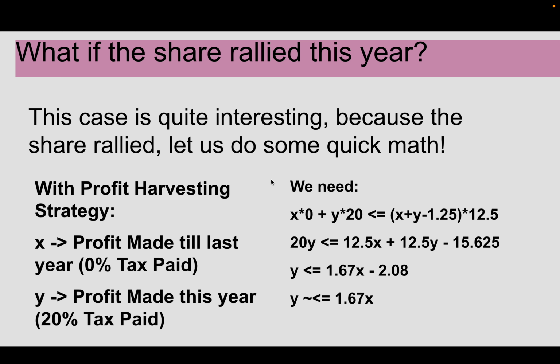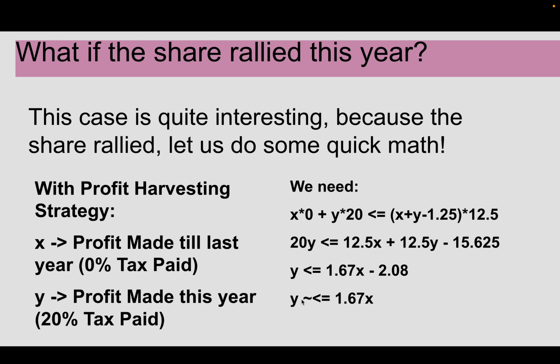So let's do some quick math. X into 0 because we paid 0 tax on it using the exemption, plus Y into 20 should be less than X plus Y minus the 1.25 standard deduction into 12.5, that is the tax percentage for LTCG. So I'm calculating 20Y must be less than 12.5X plus 12.5Y minus 15.62Y. So Y must be less than 1.67X minus 2.08. Now with some error I'm going to ignore this minus 2.08, and as the value of X and Y increases, this becomes quite irrelevant. So Y is nearly less than 1.67X.